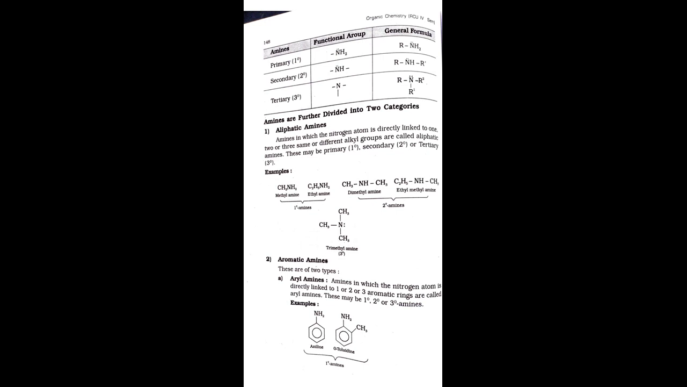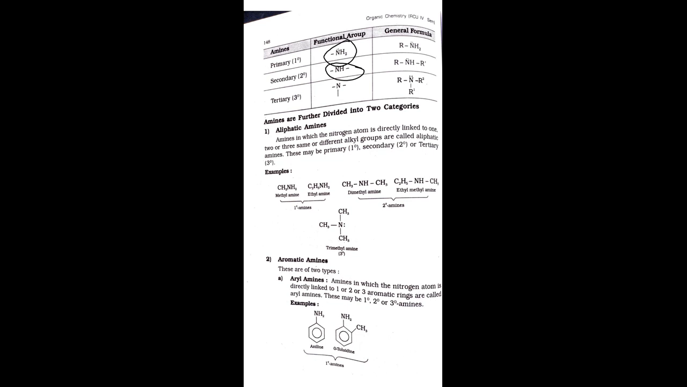The primary amines contain the functional group NH2, and the general formula is RNH2. R is an alkyl group or an aryl group; any one of these may be present in place of R. Then the secondary amine: two hydrogens of ammonia are replaced, so it becomes NH, and the formula of the secondary amine is RNHR dash. Here R and R dash may be alkyl or aryl groups.